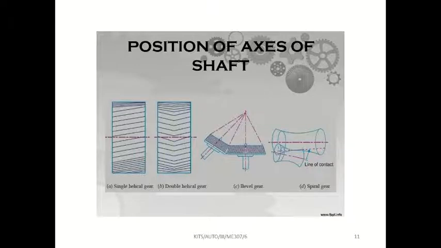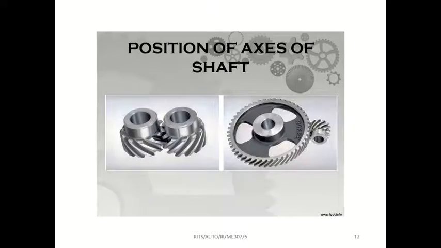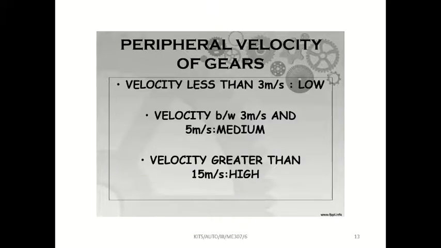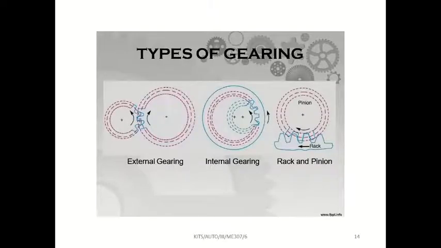If the axes are intersecting, the example is bevel gear, and non-intersecting and non-parallel, the example is spiral gear. Then based on the velocity: less than 3 meter per second means low velocity, 3 to 5 means medium velocity, more than 15 means high velocity. Now here internal, external, rack and pinion.